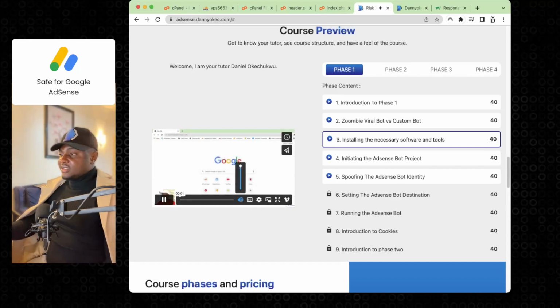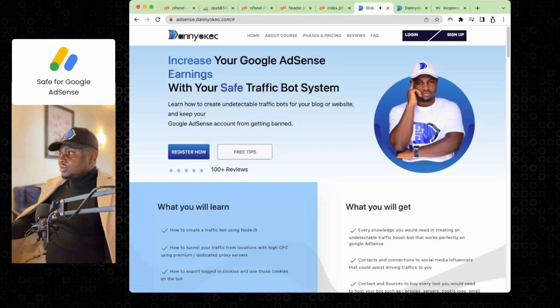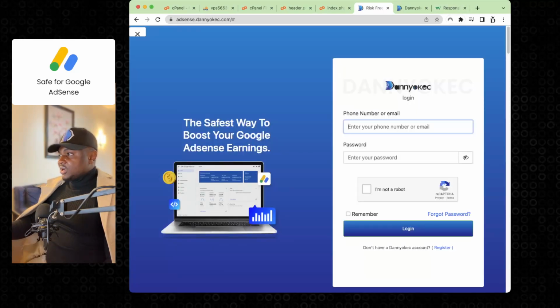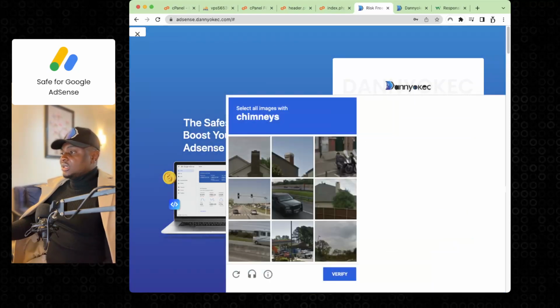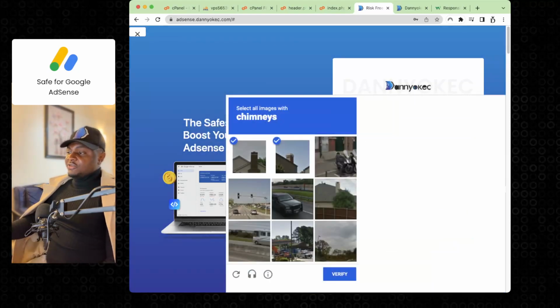If I get into the course, I'll be able to see what it looks like. So let me log into my class and show you what the class is going to be like. We're working on upgrading the entire course completely. This time around, you're going to be getting more features. I'm going to also show you the new features we're creating.